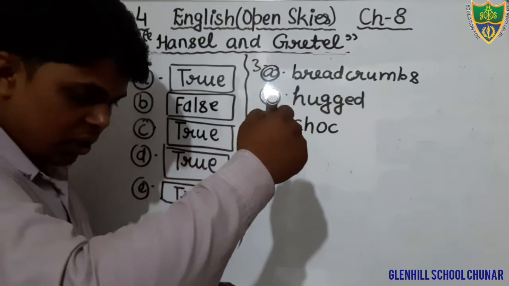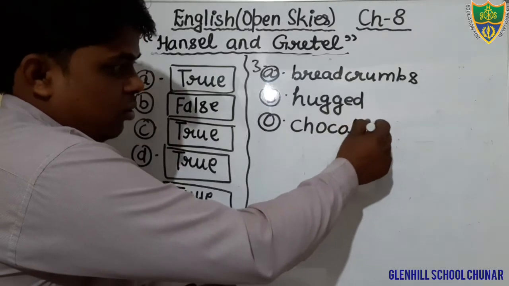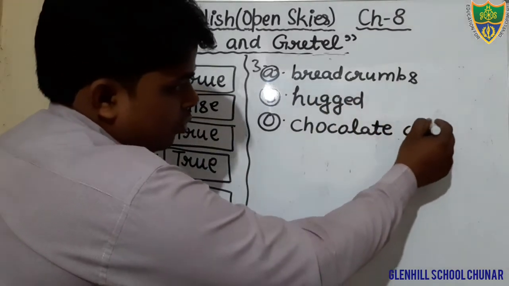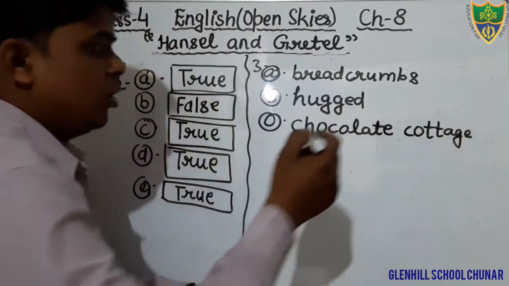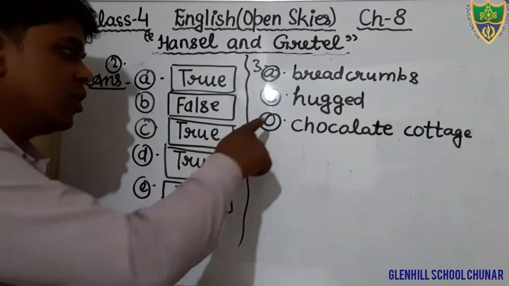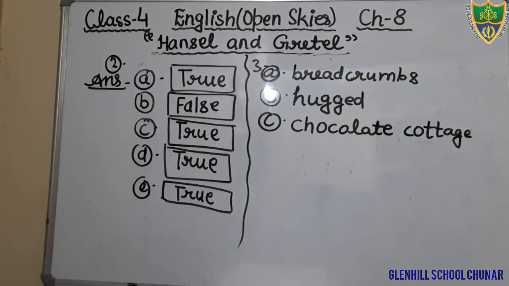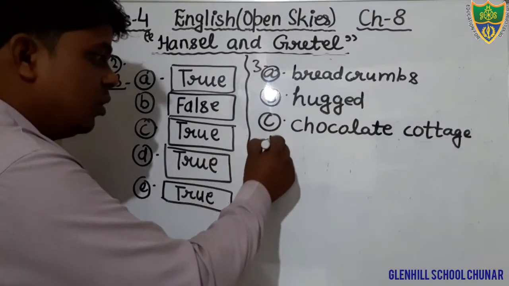In question number C, you will fill the words chocolate cottage. Come to the next question, question number D.